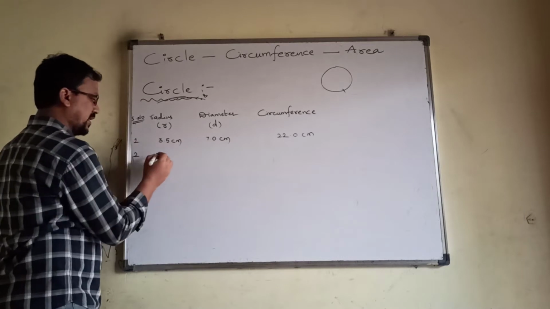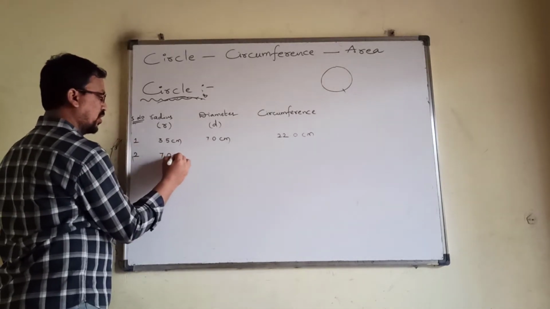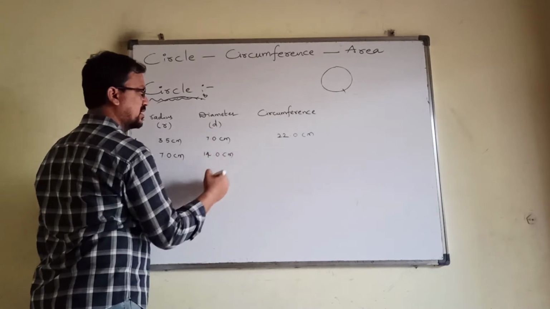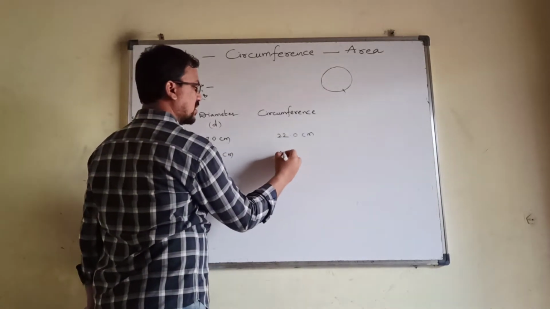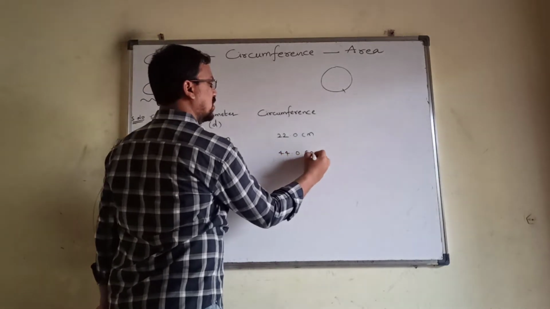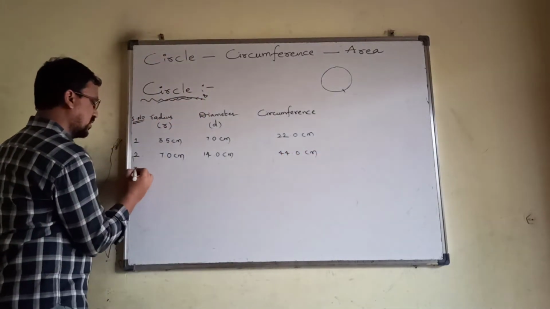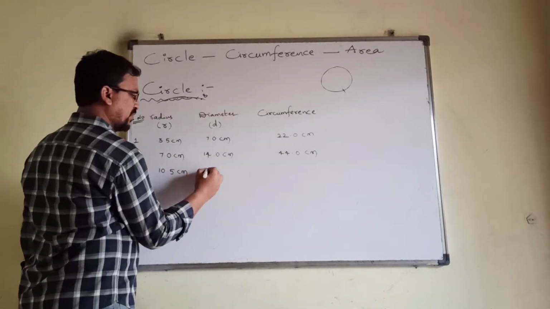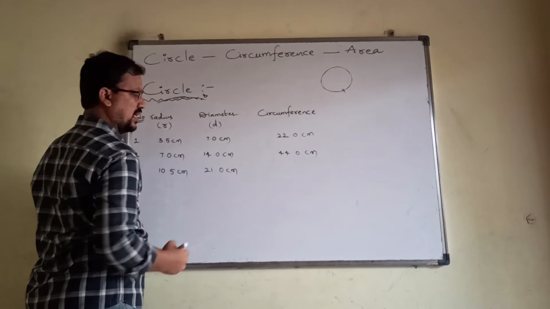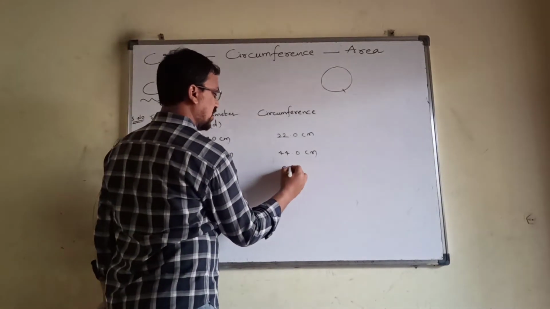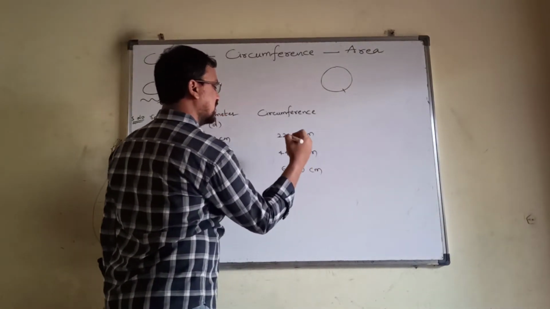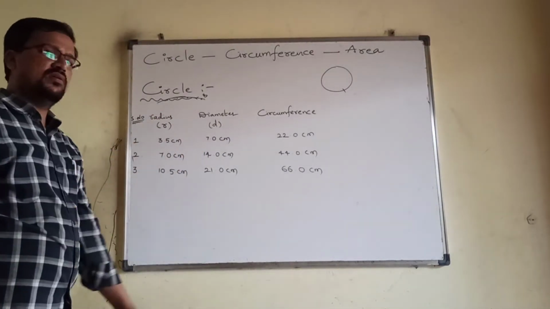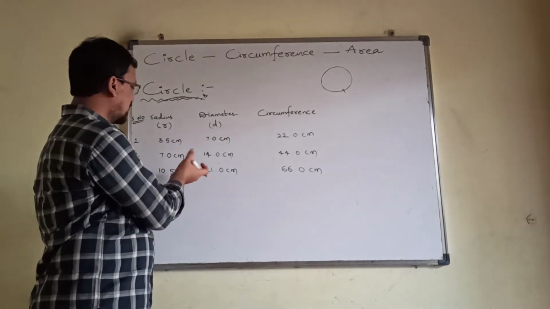Another boy, the second boy, has taken a 7.0 centimeter radius, which becomes a 14.0 centimeter diameter, and he got a circumference of 44.0 centimeters. Then the third one has taken a 10.5 centimeter radius, 21 centimeters diameter, and the circumference he got was 66 centimeters. Like this, he went on down. I am just taking 3 for example purposes.